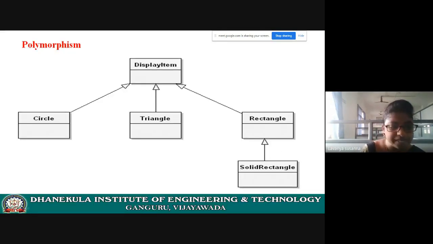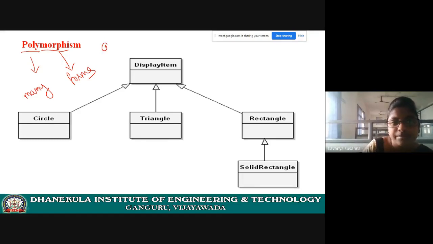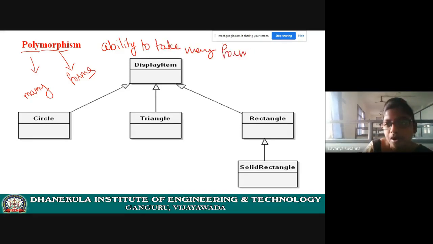Polymorphism. Poly means many. Morph means forms, many forms. That means the ability to take many forms is called polymorphism. That means a single method may exhibit different forms. See example, addition.